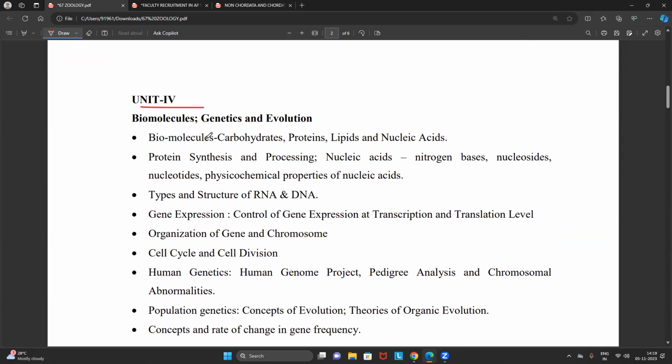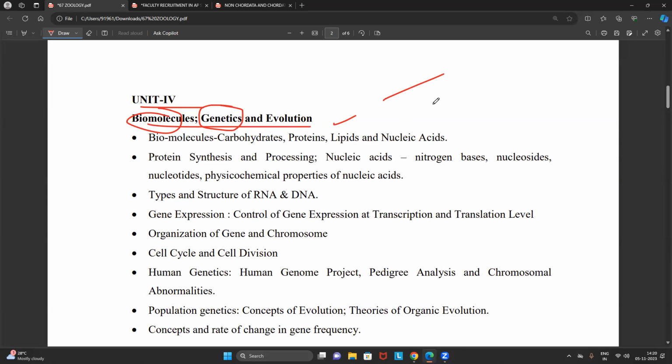When you look into unit 4, why am I specifically talking about this particular unit? Because friends, in unit 4, all the students try to understand, it combined biomolecules, it combined genetics, as well as evolution, right? That is the reason I am saying that this is a little difficult. So in that, what we have to focus on more, genetics is a little bit difficult, followed by biomolecules, and evolution is a little easy only.